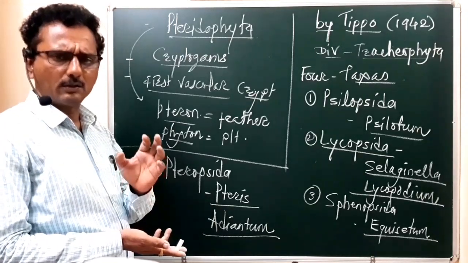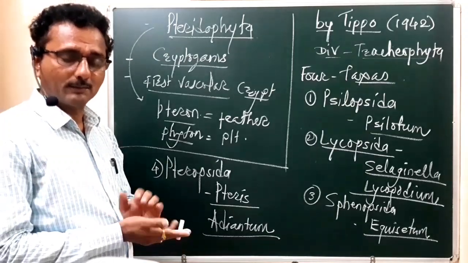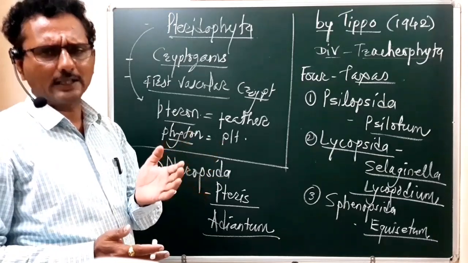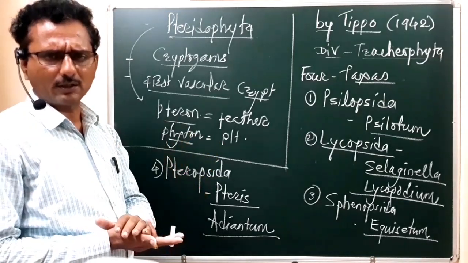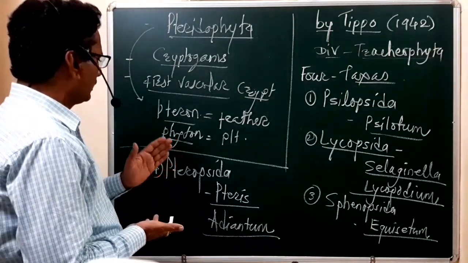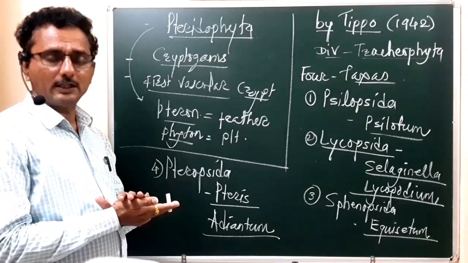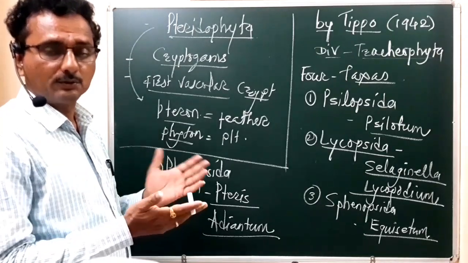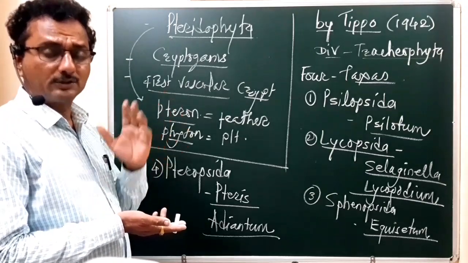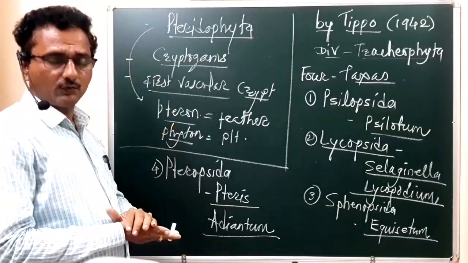You are aware of one fern, Nephrolepis. I think you have studied Nephrolepis somewhere in 8th or 9th standard. The ferns produce leaves that look like a feather-like structure, so the name Pteridophyta is given.